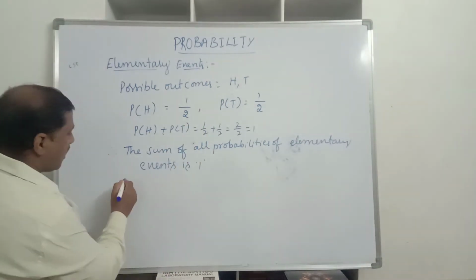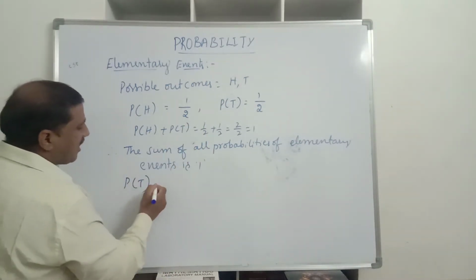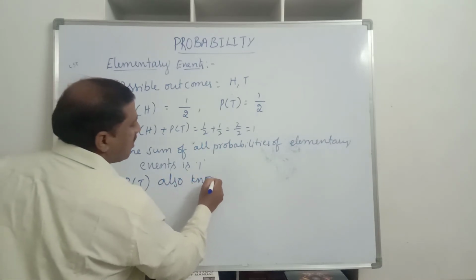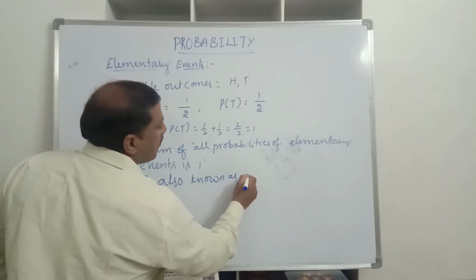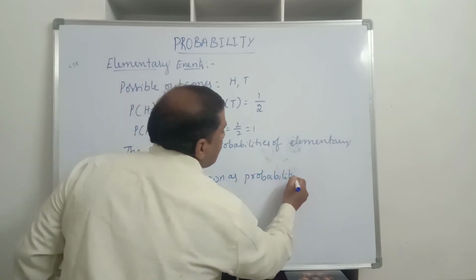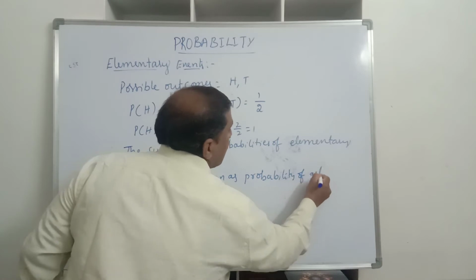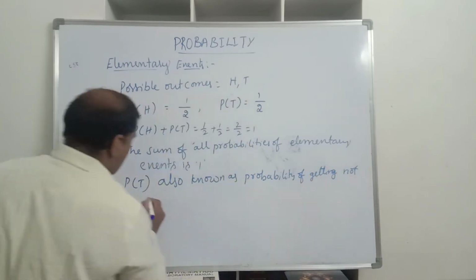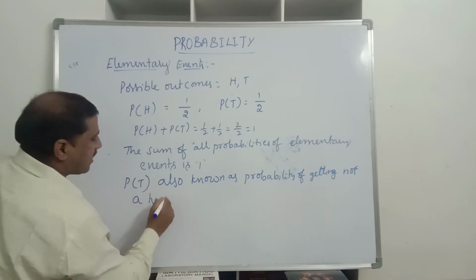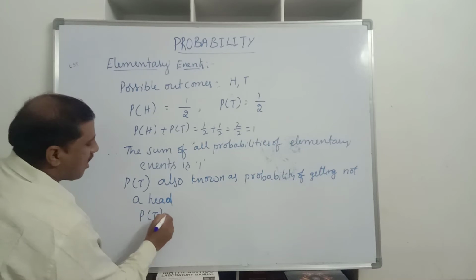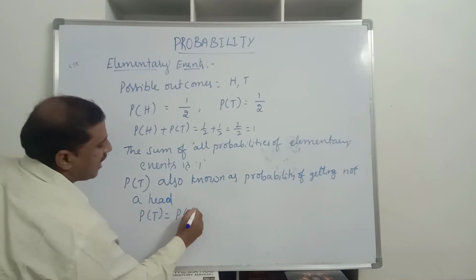So P of T can also be called the probability of getting not a head. This can be represented as P of E bar.